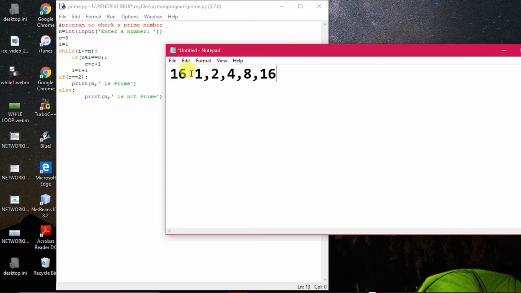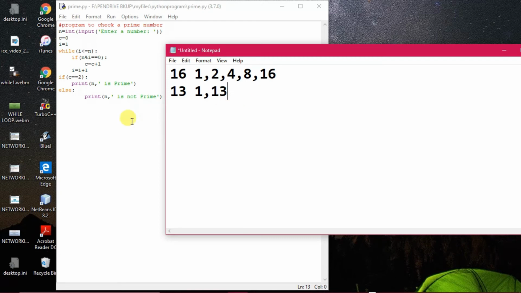Now if we take a number, say 13, how many factors does 13 have? There are two factors only, 1 and the number itself. No other factors can be found. Such numbers having only two factors are known as prime numbers.